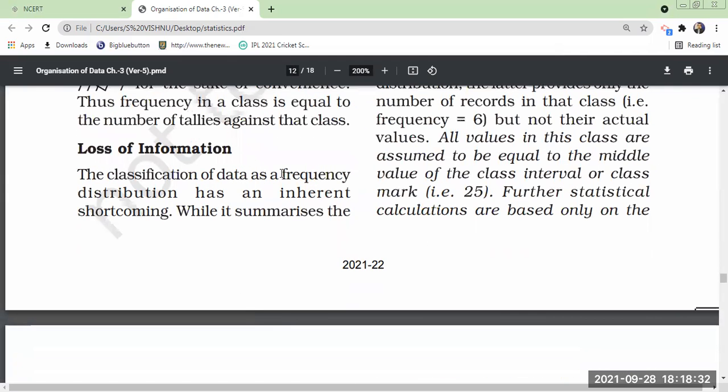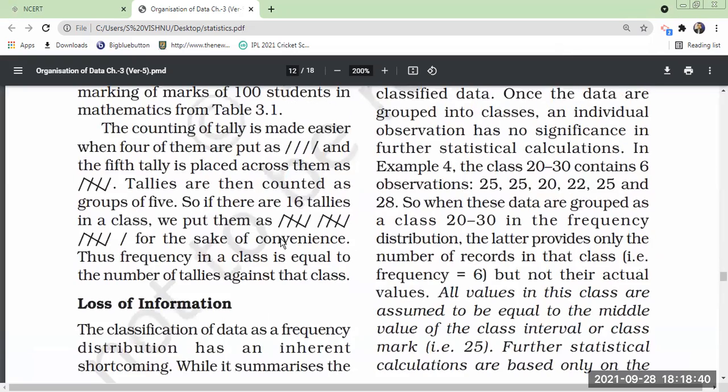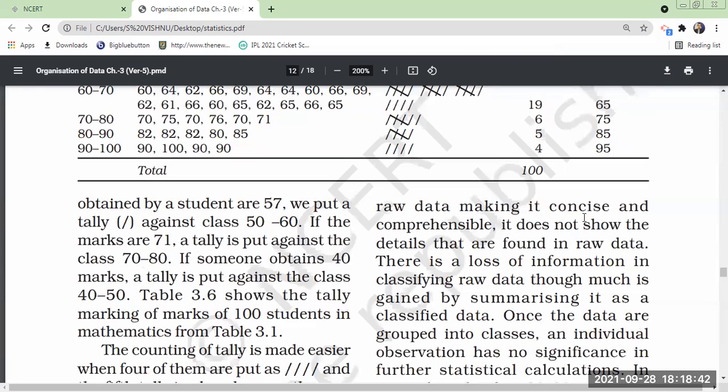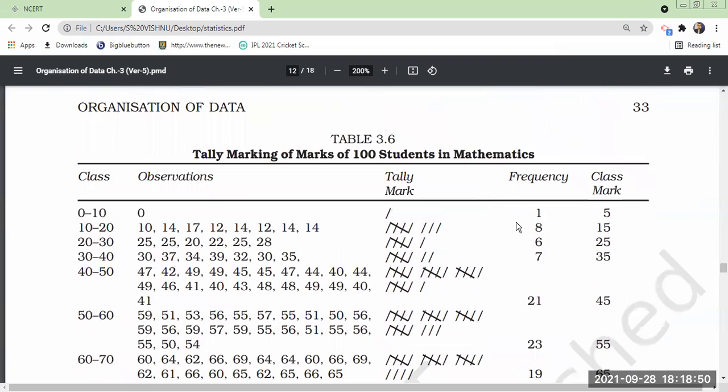So the classification of data as a frequency distribution has an inherent shortcoming. Inherent means within it; it is implied. While it summarizes the raw data, making it concise and comprehensible, it does not show the details that are found in the raw data. Okay, details we will miss.